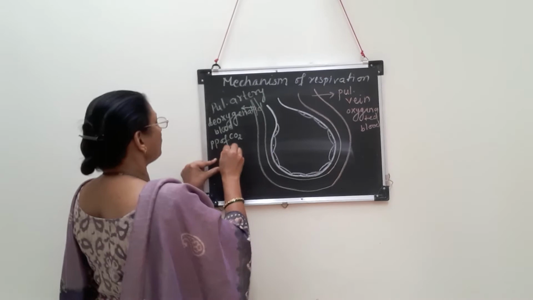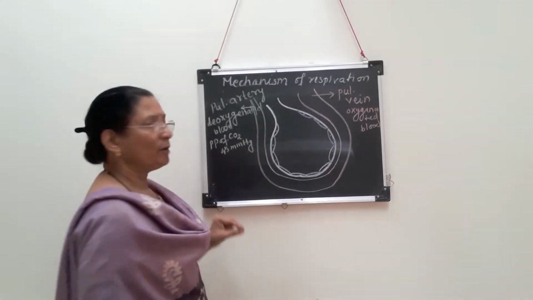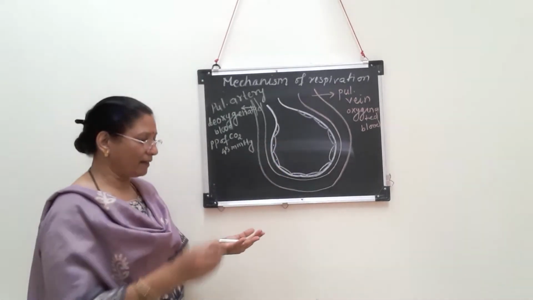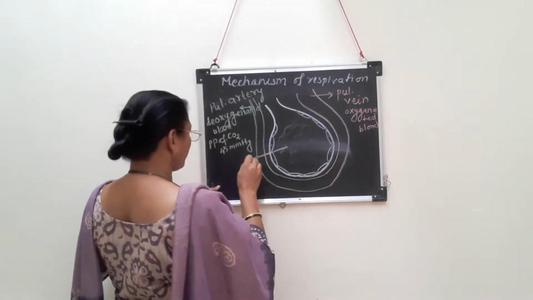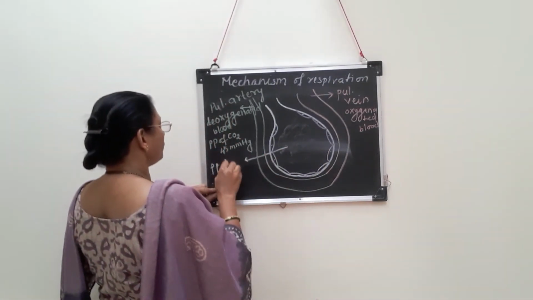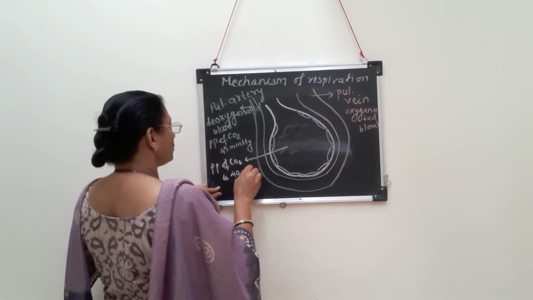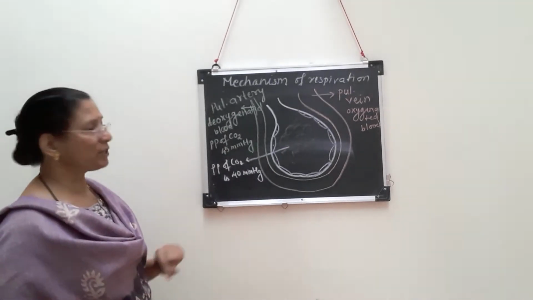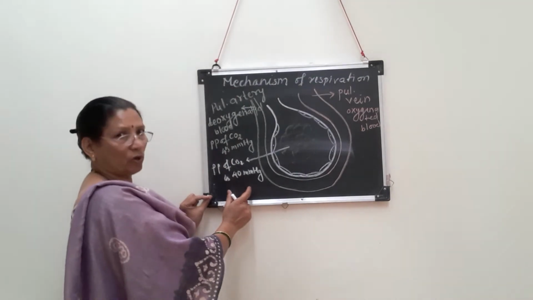What is the partial pressure of carbon dioxide in this pulmonary artery? It is 45 mmHg. And the partial pressure of carbon dioxide inside the alveolar air is 40 mmHg. So what will be the flow of carbon dioxide? As we have studied, diffusion of gases is from higher partial pressure to lower partial pressure.